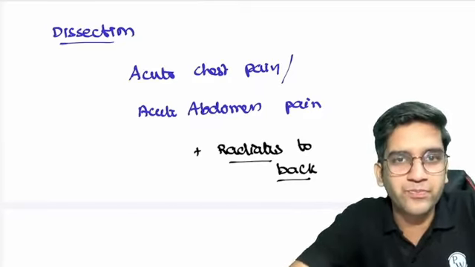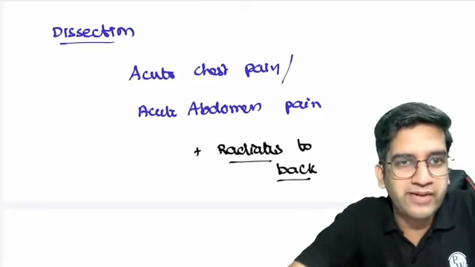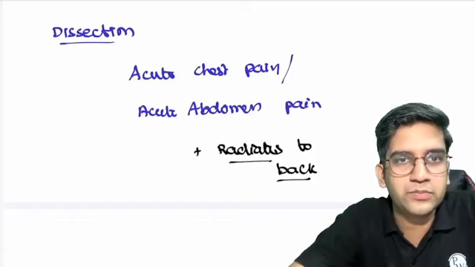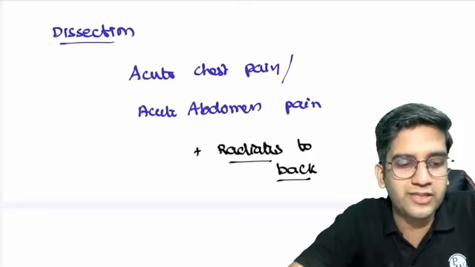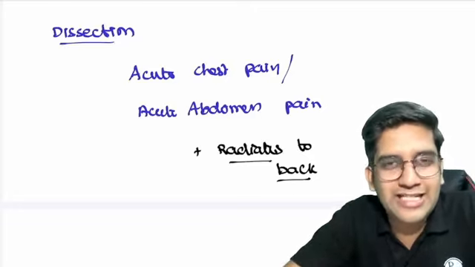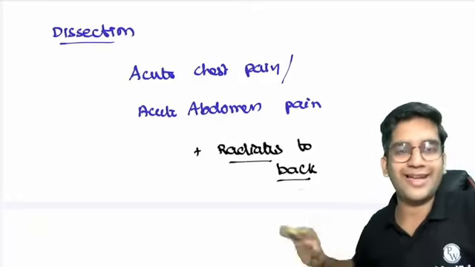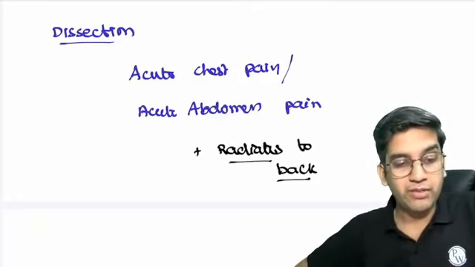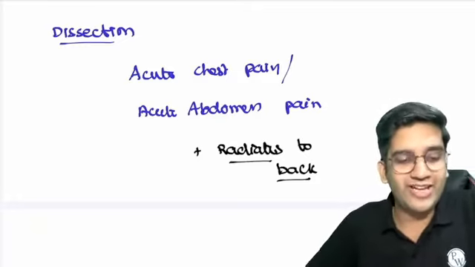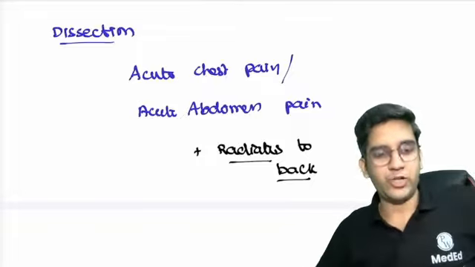Anything which comes to your mind? Pancreatitis. That also is a very classical clinical manifestation, like abdominal aortic dissection. Pancreatitis is one of the important causes of extremely acute abdominal pain which can radiate to the back, right?